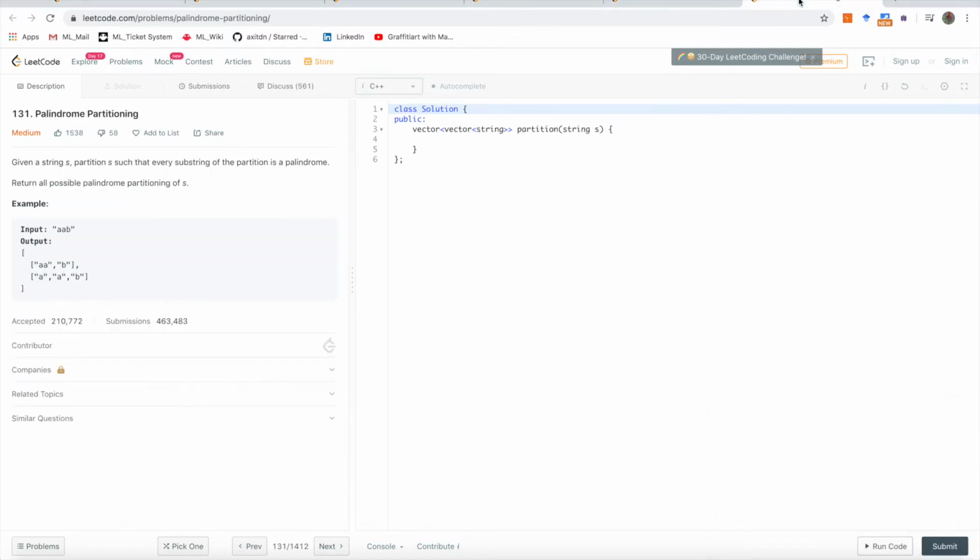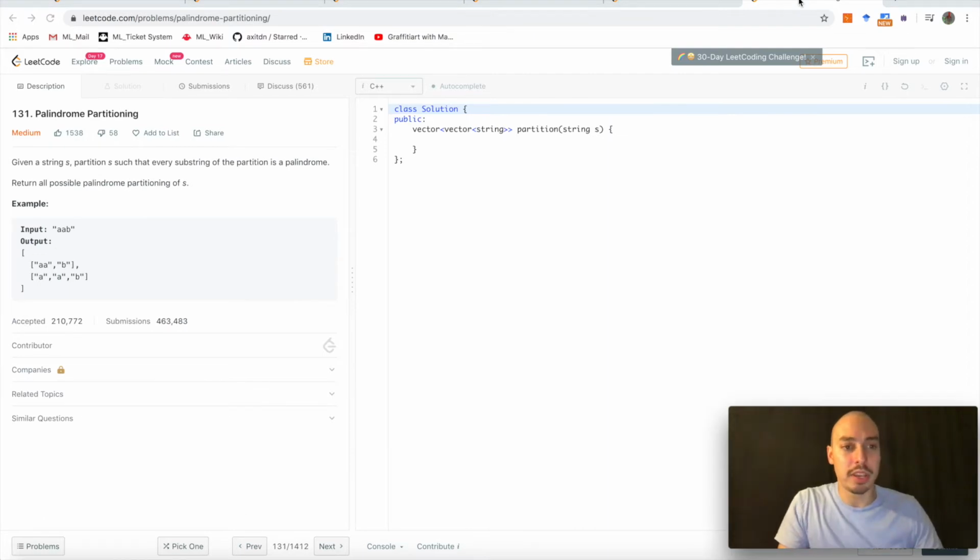Now let's have a look at the last problem pertaining to backtracking in our examples. 131, Palindrome Partitioning. Given a string S, partition that string S such that every substring of the partition is a palindrome. Return all possible palindrome partitioning of S. For example, input "aab", output ["a","a","b"] and ["aa","b"].